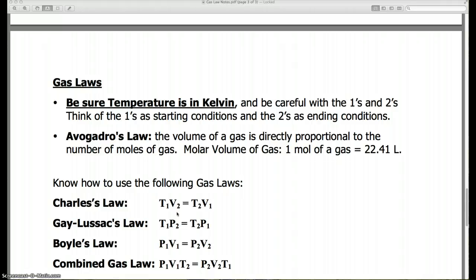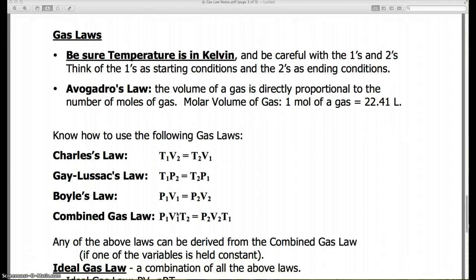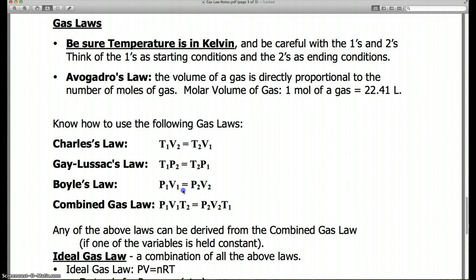So those are just kind of the explanations of the relationships. These are the actual gas laws. So these are the equations.